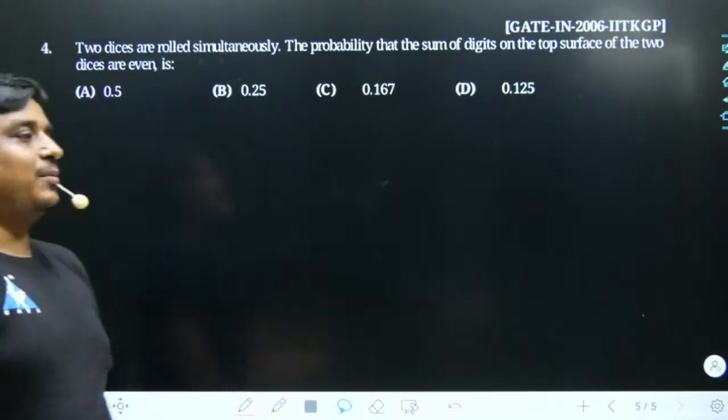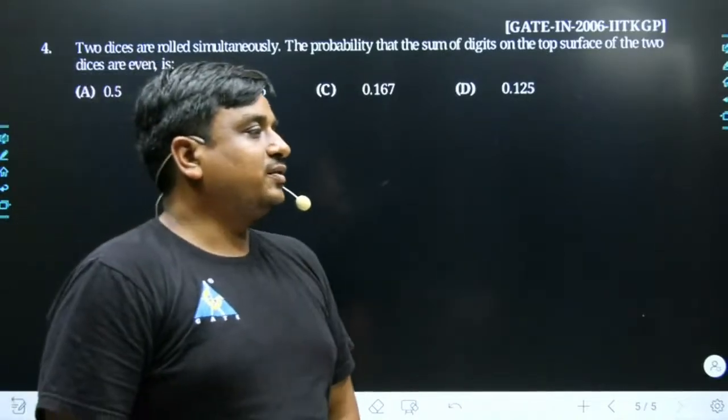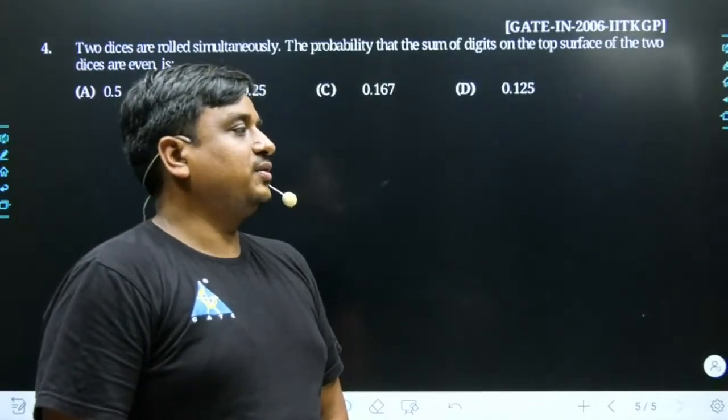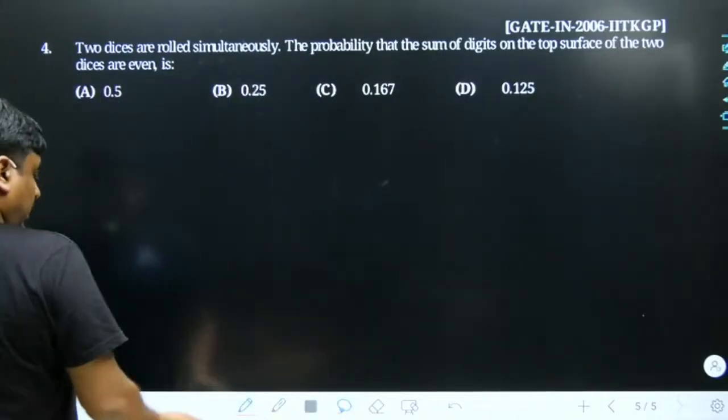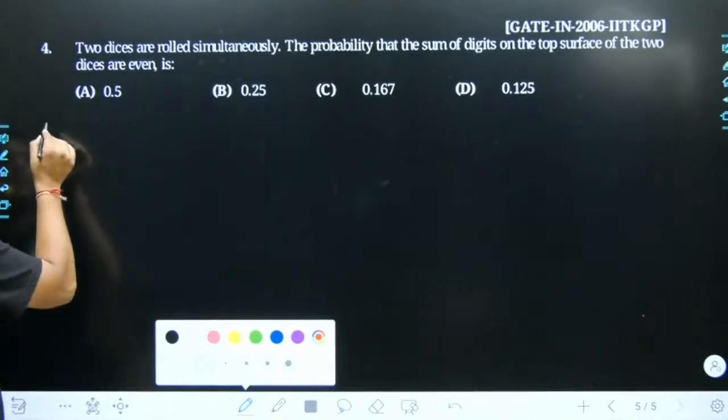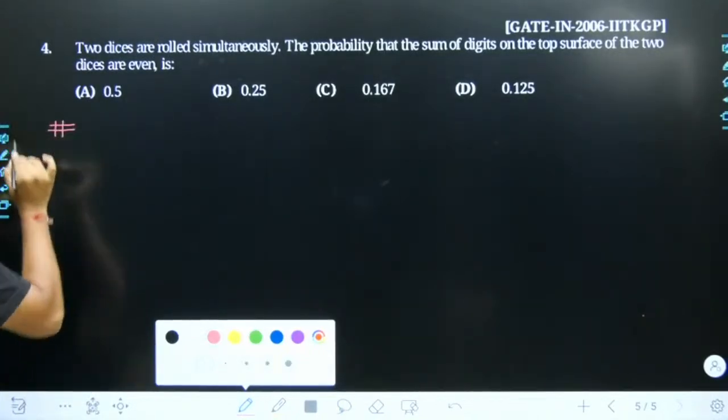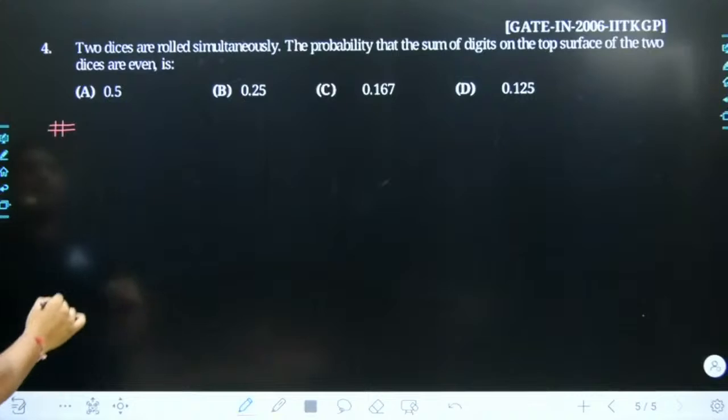Two dice are rolled simultaneously, the probability of the sum of the digits on the top of the faces of two dice to be even. Anyways, if the two dice are being rolled together, may I know what are the different number of events we are going to have within your sample space?